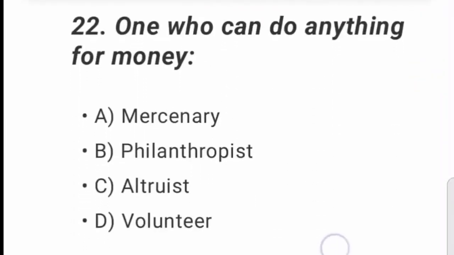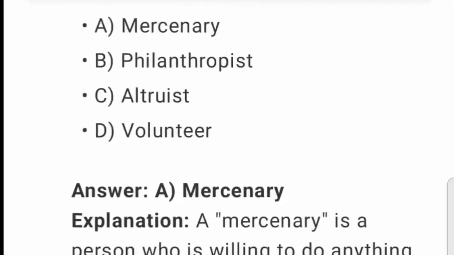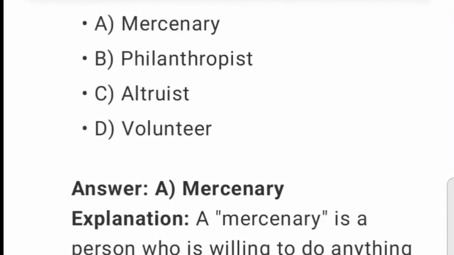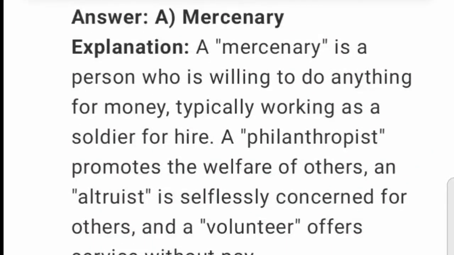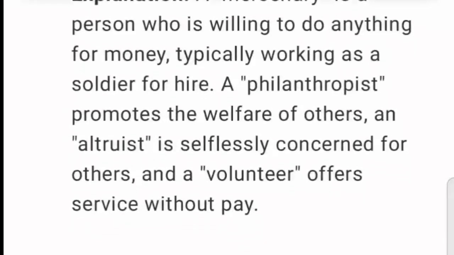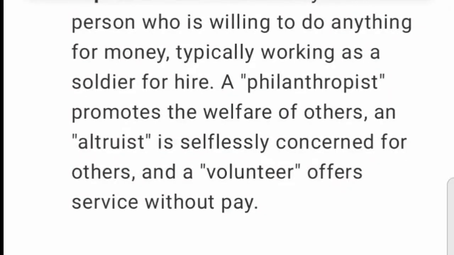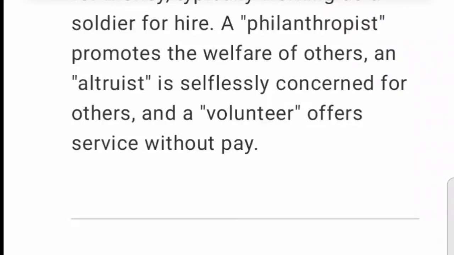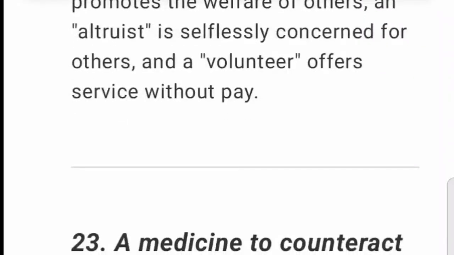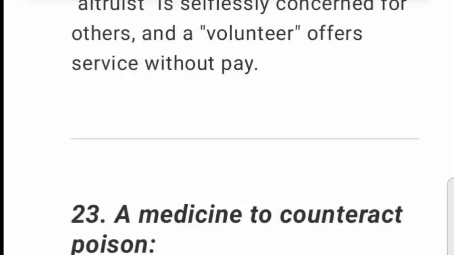22. One who can do anything for money. A. Mercenary. B. Philanthropist. C. Altruist. D. Volunteer. Answer: A. Mercenary. Explanation: a mercenary is a person who is willing to do anything for money, typically working as a soldier for hire. A philanthropist promotes the welfare of others, an altruist is selflessly concerned for others, and a volunteer offers service without pay.